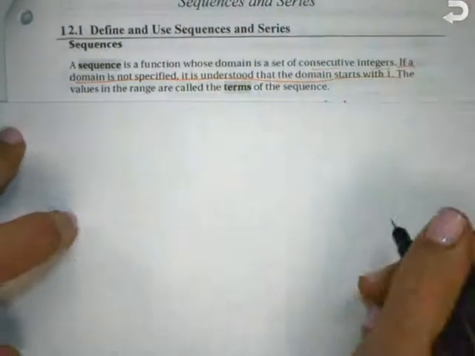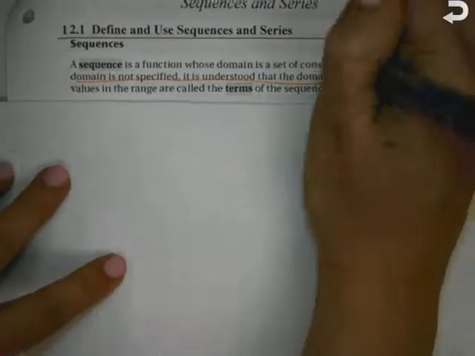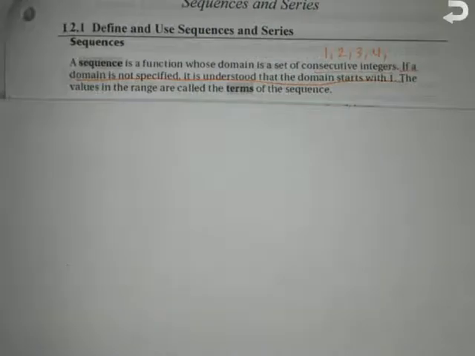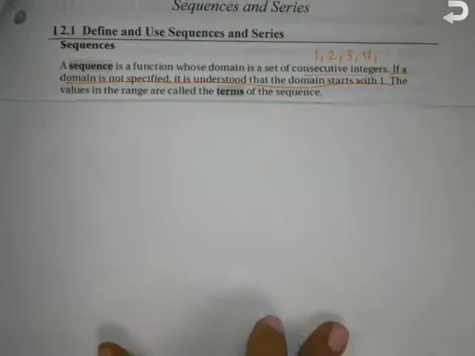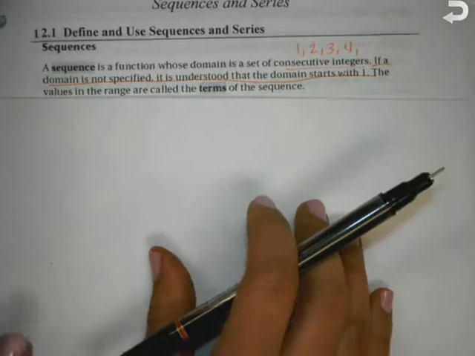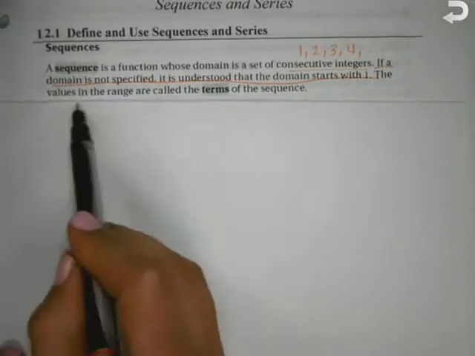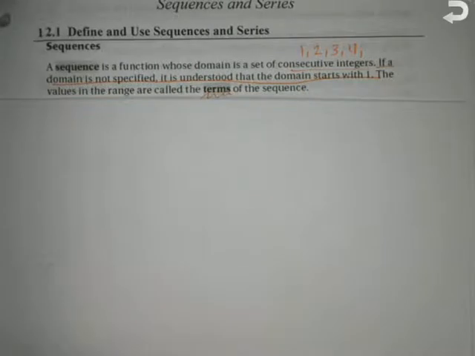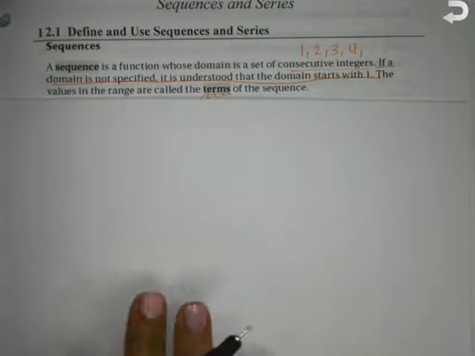So it's really just a list of numbers: 1, 2, 3, 4, and so on and so on. Okay? So our domain is just really what number the term is. Is it the first term, the second term, the third term? 1, 2, 3. It always starts with 1 unless they tell you otherwise. The values in the range are called the terms of the sequence. So the actual terms of the sequence are what gets spit out when you plug in 1, 2, 3, 4, 5.